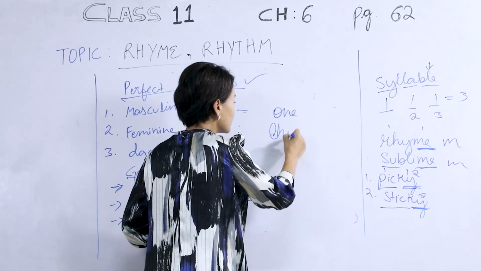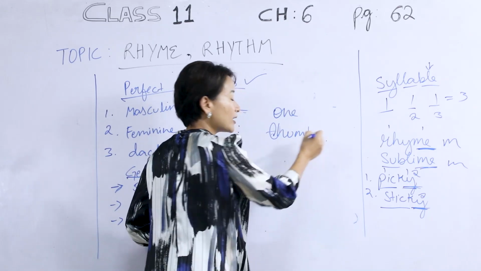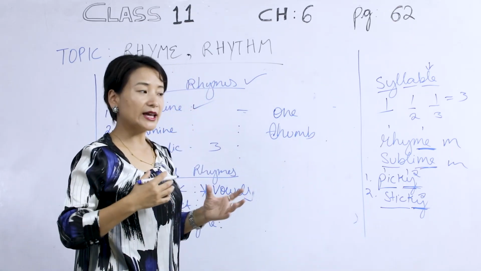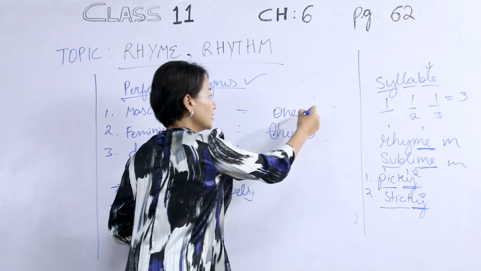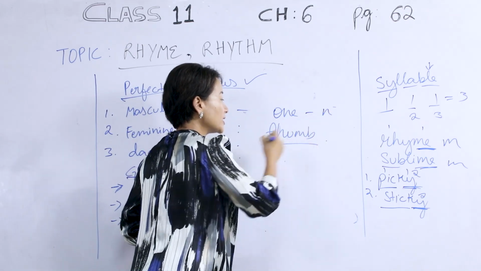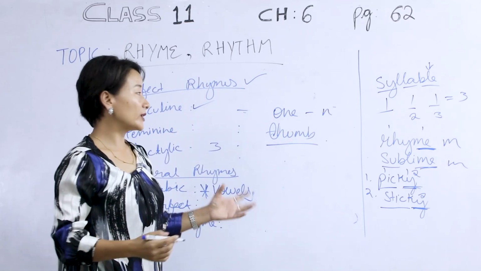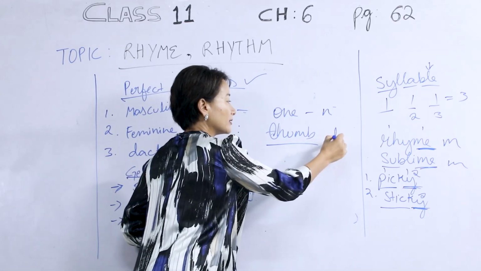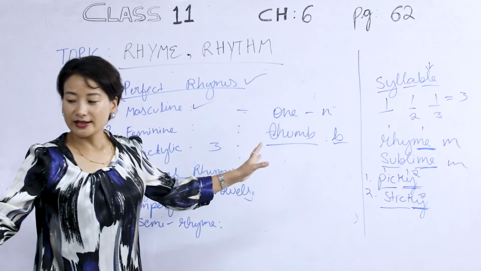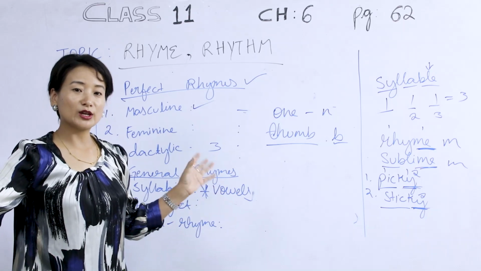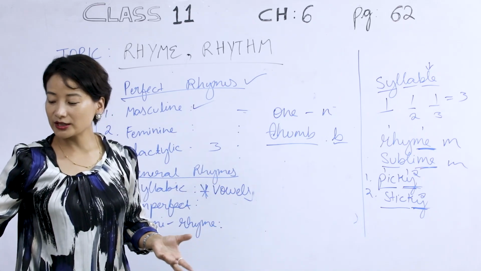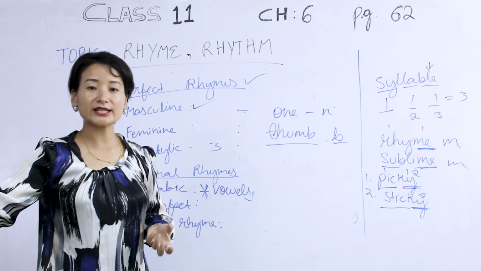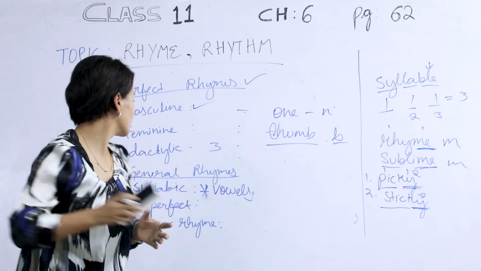An imperfect match in sound, we have some examples here very quickly. One. If I say one, I'm ending that word with the sound of N, nasal. Whereas in the case of thumb, that is completely different. So that is an oblique, and we use it in free verse as well, even in our conversation, in fact.